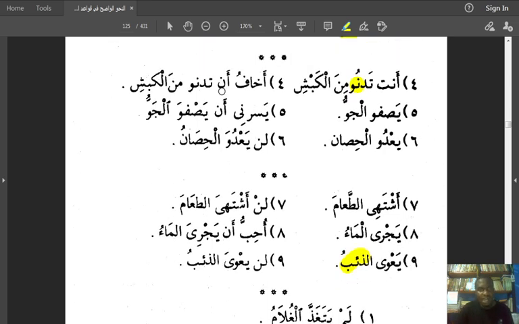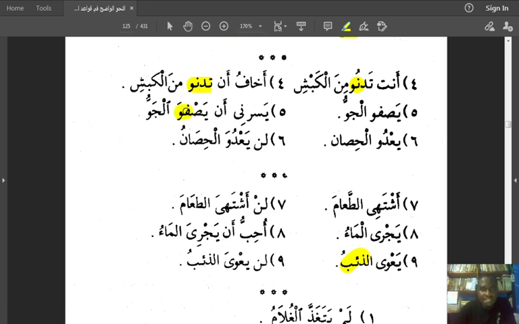We have akhafu an tadnu min al-kabshi. Akhafu an tadnuwa. There is a fatha here. So if you are using the book, you would see the fatha on the waw. Akhafu an tadnuwa min al-kabshi. I fear that you get close to the ram.